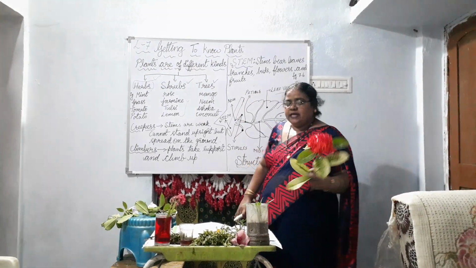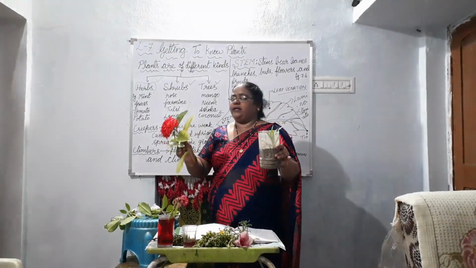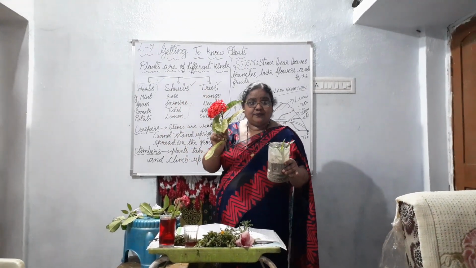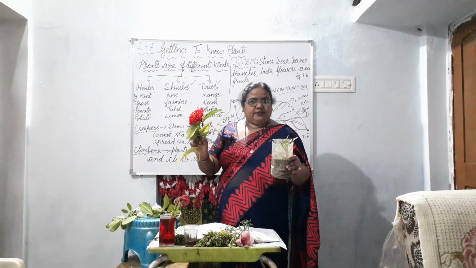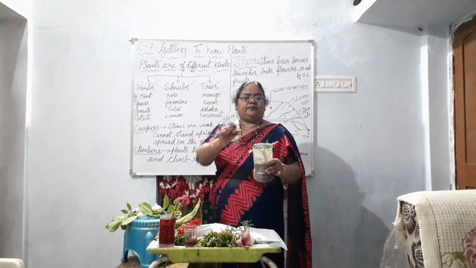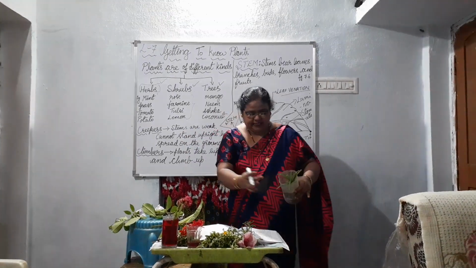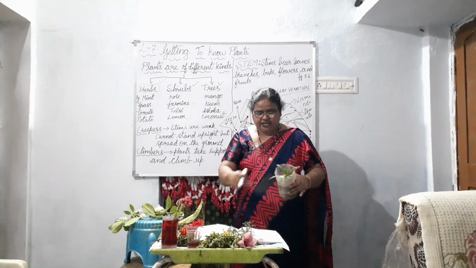And some leaves, now observe these leaves. How are these leaves? They are different, isn't it? These leaves are parallel. Can you see? How is the venation?